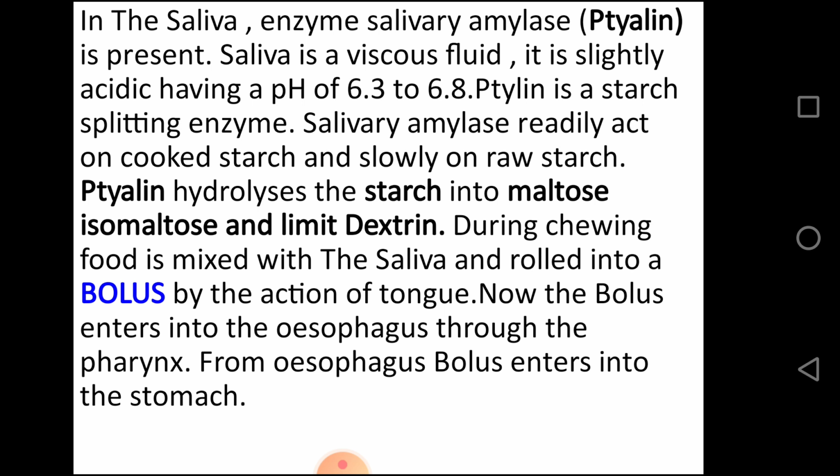As the food comes into the buccal cavity, the salivary gland secretes an enzyme, that is amylase. Amylase is also known as ptyalin. Ptyalin is a starch splitting enzyme. It works in acidic medium and it breaks down the raw starch into maltose, isomaltose and limit dextrin. During chewing, food is mixed up with the saliva and rolled into a bolus by the action of tongue. Now the bolus enters into the stomach through esophagus.